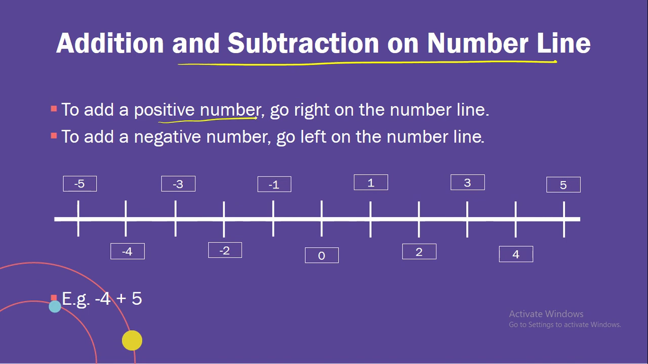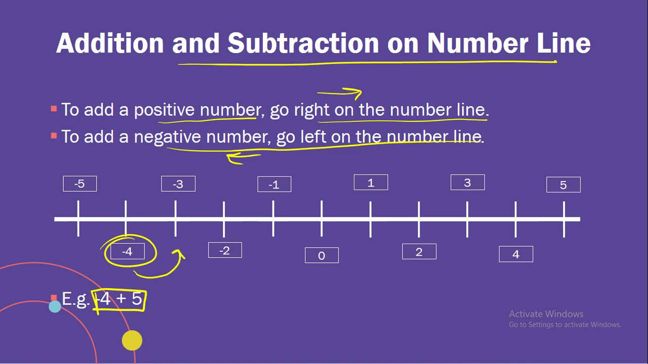Okay, now let's move on to addition and subtraction on number line. Now to add a positive number, go right on the number line, right side. To add a negative number, go left on the number line, left side. Okay, now the example is here, -4 plus 5. So -4 is here, right? Now when we move 1, 2, 3, 4 and the last step, that's 5. So we land up here on 1, right? So -4 plus 5 is equal to 1.